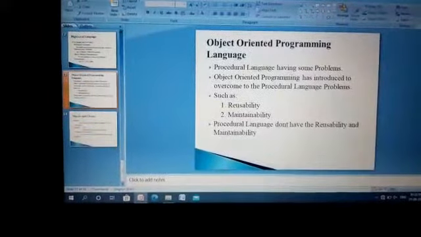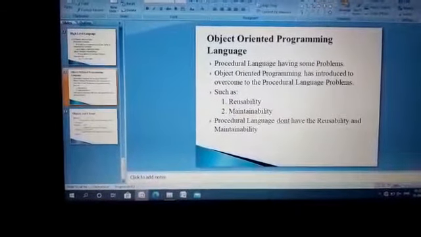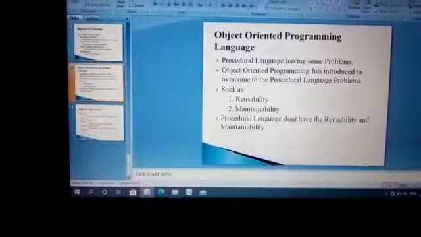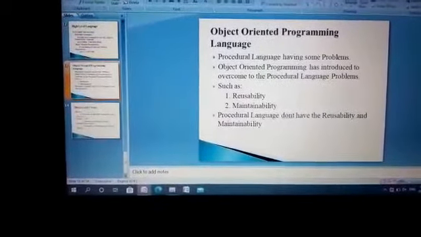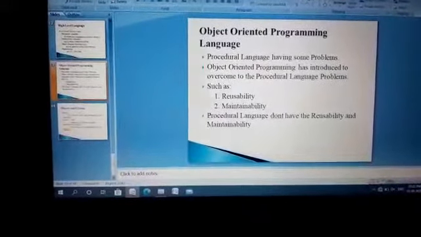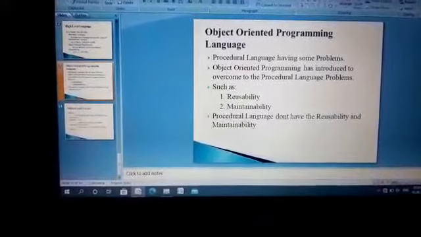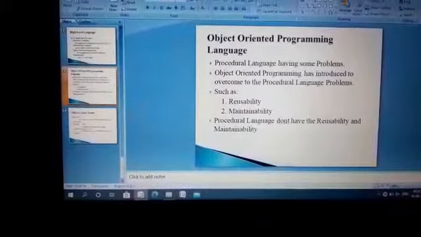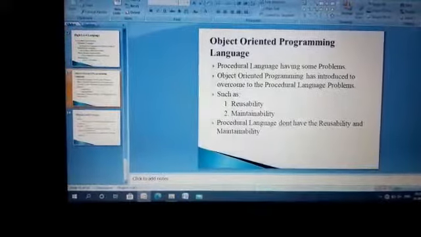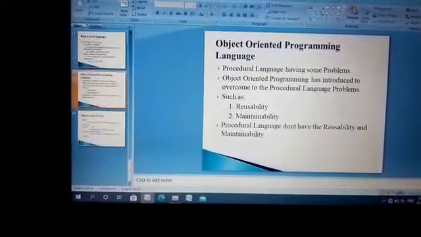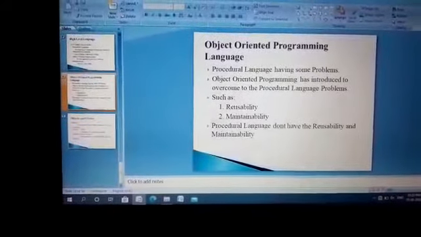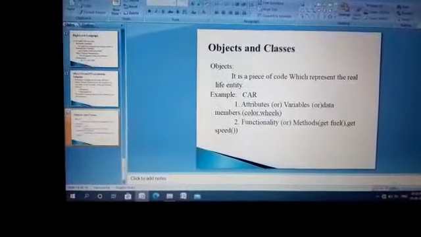Procedural language has some disadvantages, and these disadvantages are overcome by object oriented programming language. Object oriented programming was introduced to overcome procedural language problems, such as the first one, reusability, and the second one, maintainability. Procedural language does not have reusability and maintainability.